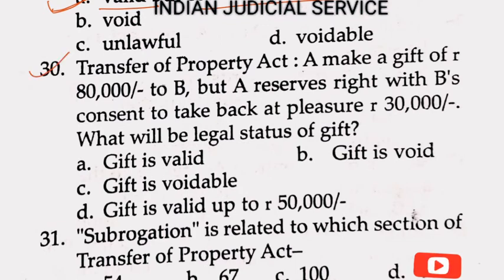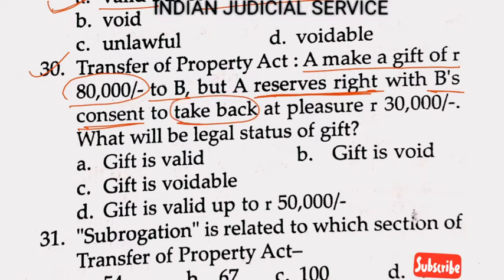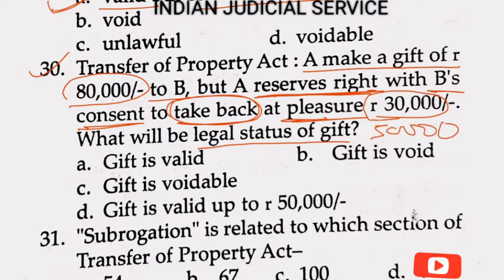Now question number 30. Transfer of Property Act: A makes a gift of rupees 80,000 to B, but reserves the right, with B's consent, to take back at pleasure rupees 30,000. What will be the legal status of the gift? There is only a gift of rupees 50,000, because he is getting the consent of B for returning 30,000. So such a gift is valid up to 50,000. So the answer is option D.